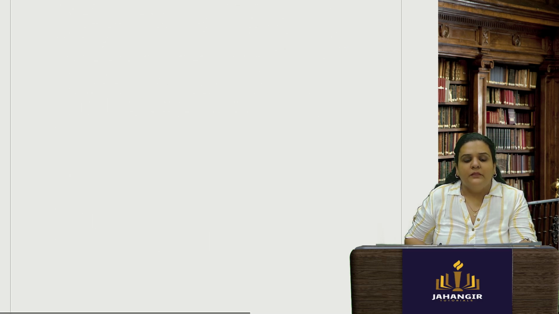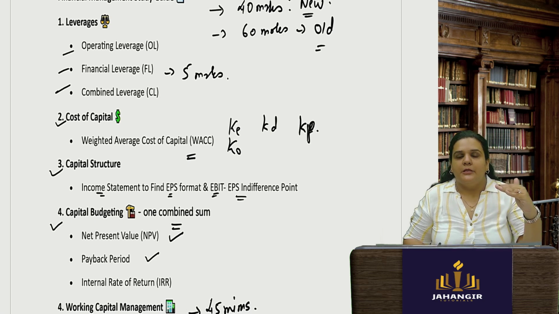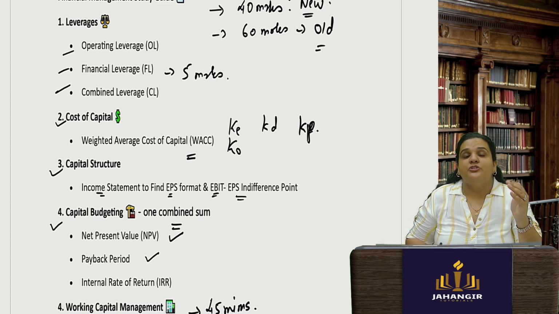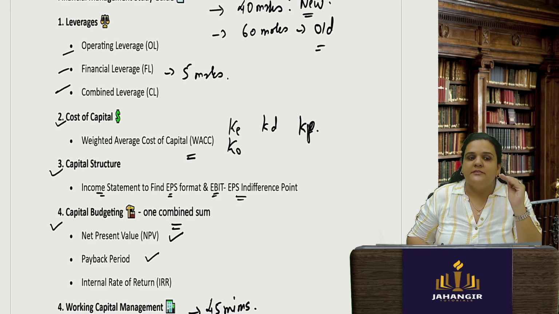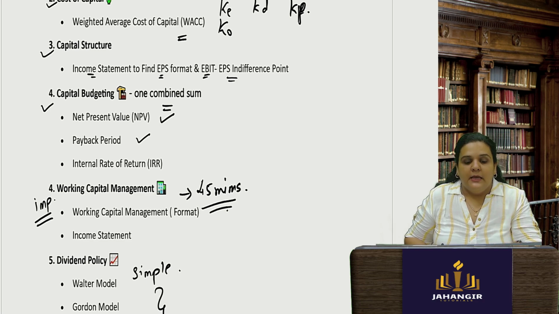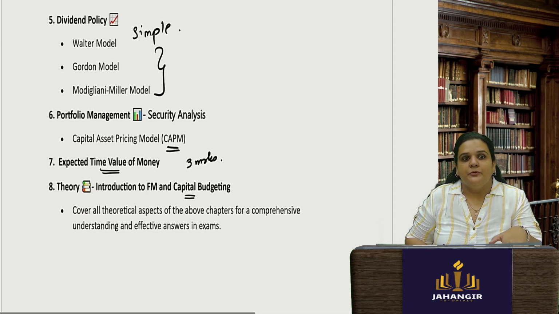And for financial management also, stick to the particular method which I have given you: revising leverages, then cost of capital, then capital structure, then come to capital budgeting and working capital management, because they are really vast. And now if you ask me, ma'am, from where are we supposed to revise it, or how are we going to go about it?